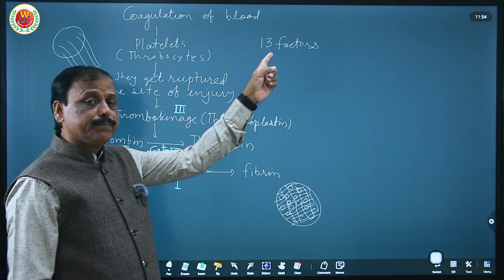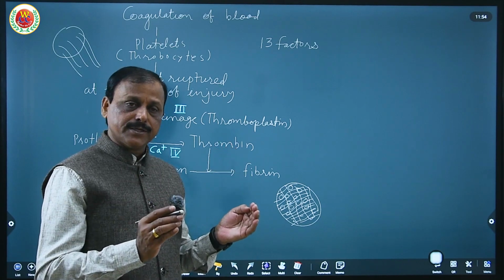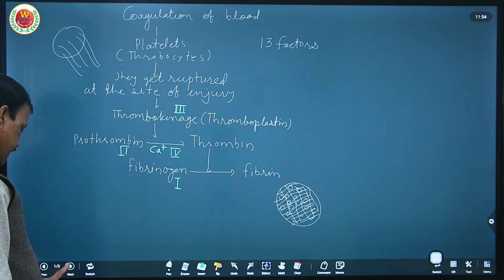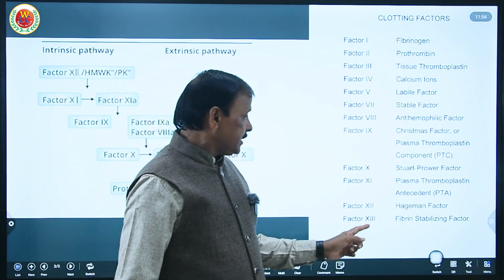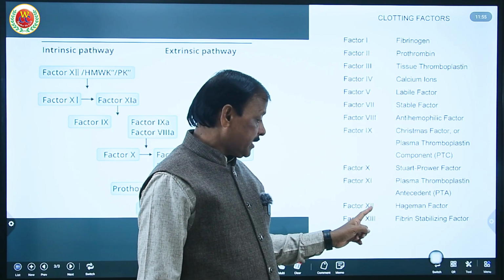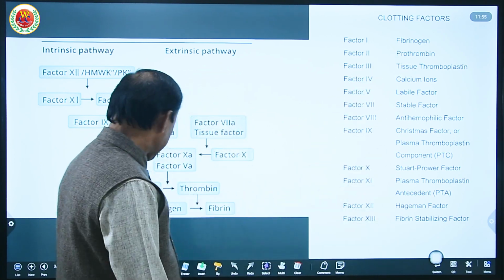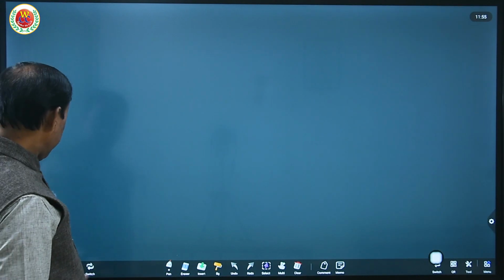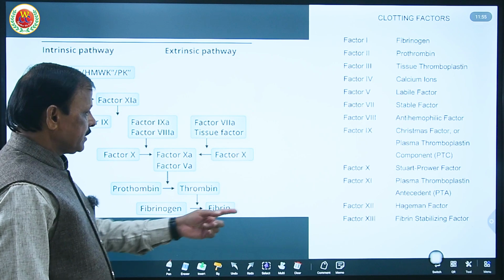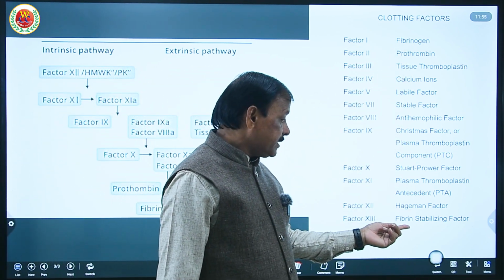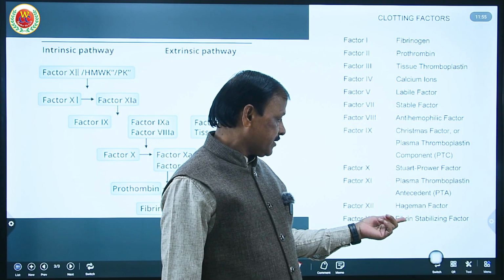Now these 13 factors together are called a cascade of enzymes, or basket of enzymes. All the factors required for the coagulation of blood are mentioned in this chart. These are the total 13 factors, right from the 13th, called fibrin stabilizing factor, to the first factor, which is fibrinogen. These are required as extrinsic and intrinsic factors together to cause blood coagulation.